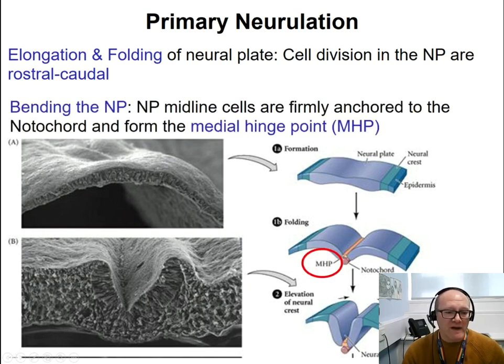Then we have the formation of what is called the medial hinge point. The medial hinge point is formed just above the notochord. The notochord induces the formation of this medial hinge point. Basically, it induces a change in shape of the cells above the notochord. Because the cells change shape, they push the two sides of the neural plate toward each other. In doing so, we have the formation of the neural groove. So the neural groove is visible when the hinge point is formed. Okay?